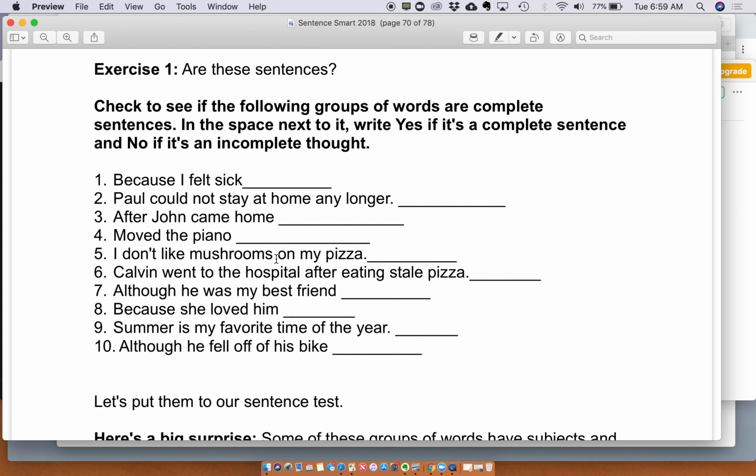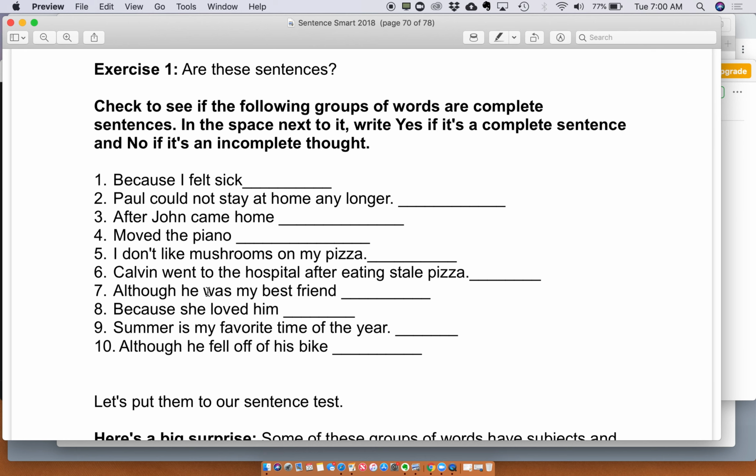"I don't like mushrooms on my pizza." Is that a complete thought? Does it have a capital letter at the beginning? Does it have an end mark? Does it have a subject? You're speaking about yourself, okay? And your verb is "don't like," okay? Combination of do and like. So now, number 6, "Calvin went to the hospital after eating stale pizza." Again, that makes complete sense. That's a sentence. "Although he was my best friend," that's also not a sentence.